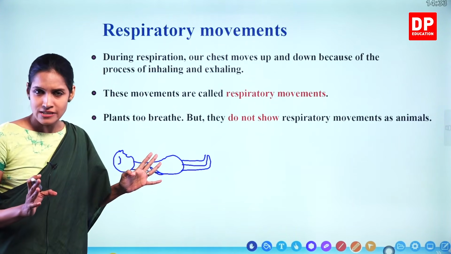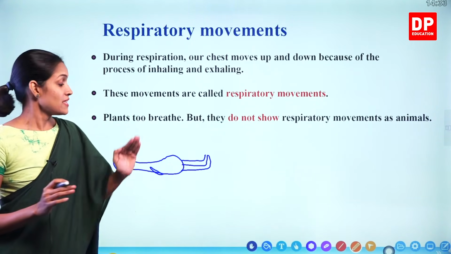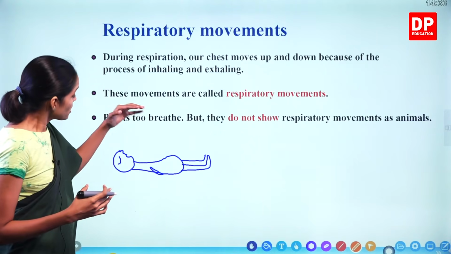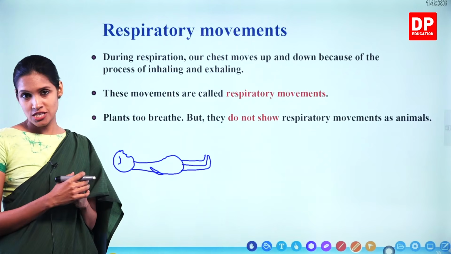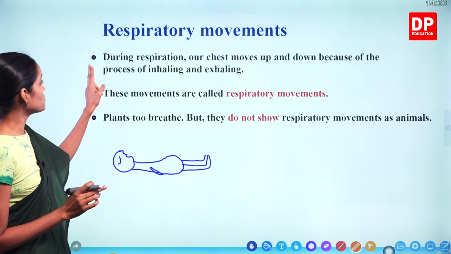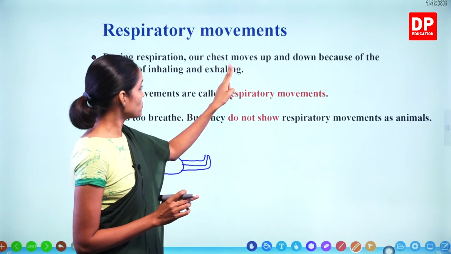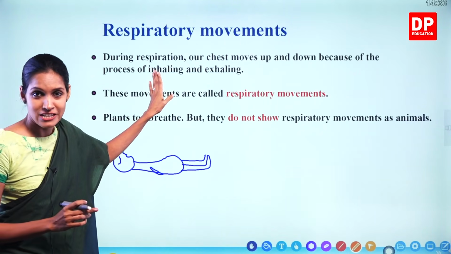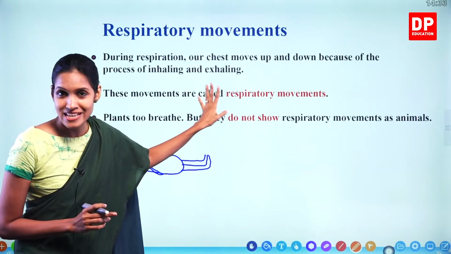Am I right, children? So why does this happen? I'm sure you know that this happens because of breathing. So these types of movements are known as respiratory movements. Understand? So during respiration, our chest moves up and down because of the process of inhaling and exhaling. So this process is known as the respiratory movements.